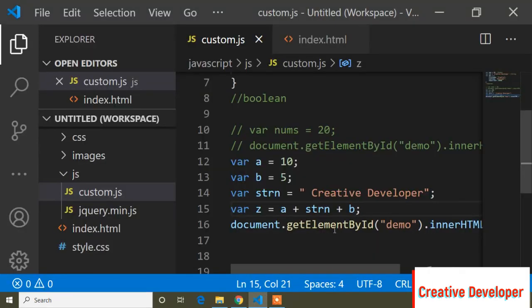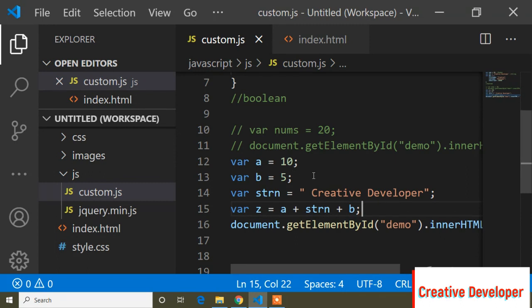So guys, now I think you understand that JavaScript prints step by step. First of all, it prints a's value, 10, then plus the string value, and then plus b's value. So it's always printed step by step. That means it's processed synchronously. And guys, that was the strings example. So I hope you can understand up to the string example.